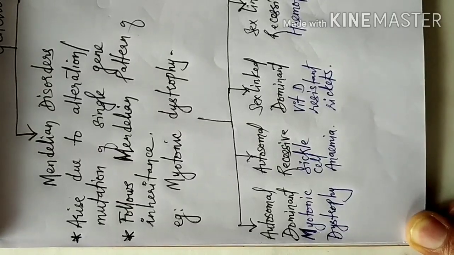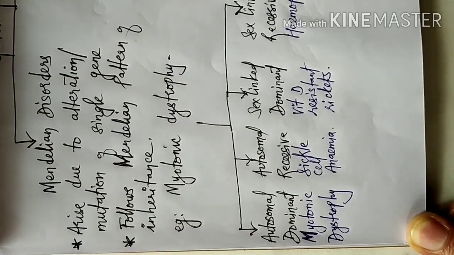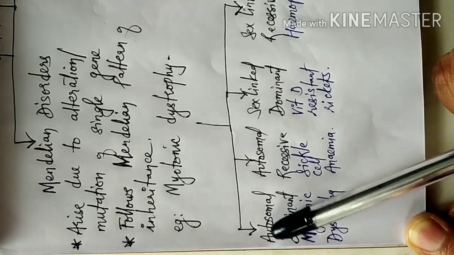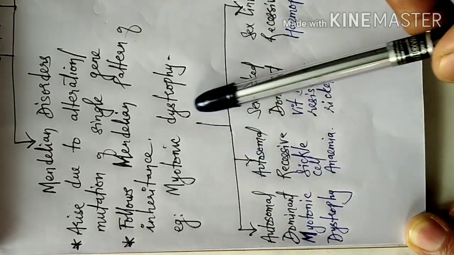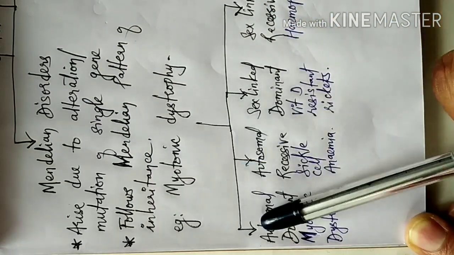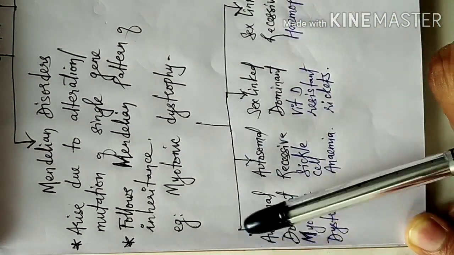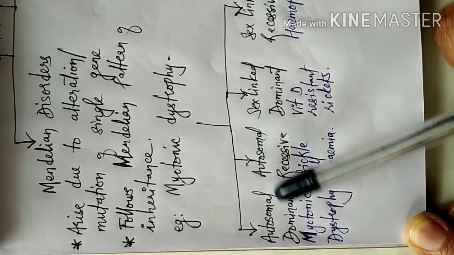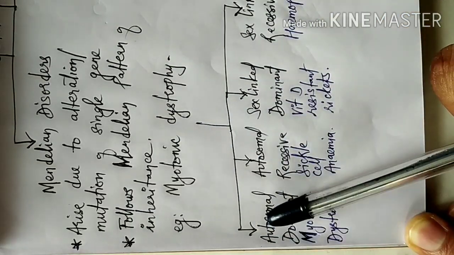Again, Mendelian disorders can be divided into four types. Either the Mendelian disorders are autosomal or sex-linked, and either dominant or recessive. One is autosomal.